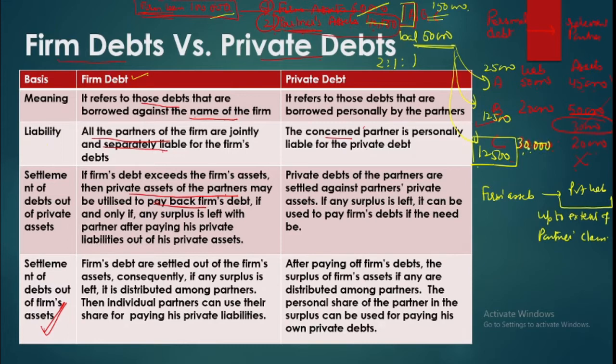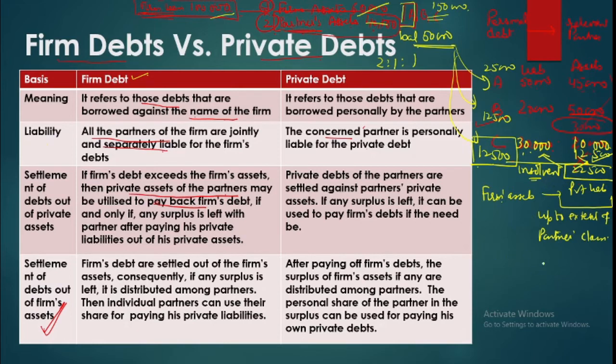Like here in this case, 30,000 is the liability of C. Now suppose his personal assets are only 10,000. Now these are his own assets. Firm gives him 12,500. So in total he will be having 22,500 to pay off his liabilities. So he can use that only. Now he is not able to pay, so he will be declared insolvent, outside the firm. But you cannot ask firm to pay off your personal liabilities in full. Firm is not responsible. Firm will be paying you only up to your claim, and that will be sufficient. That will be given whether you pay your liabilities or you are not able to pay. That is a different concern, right?